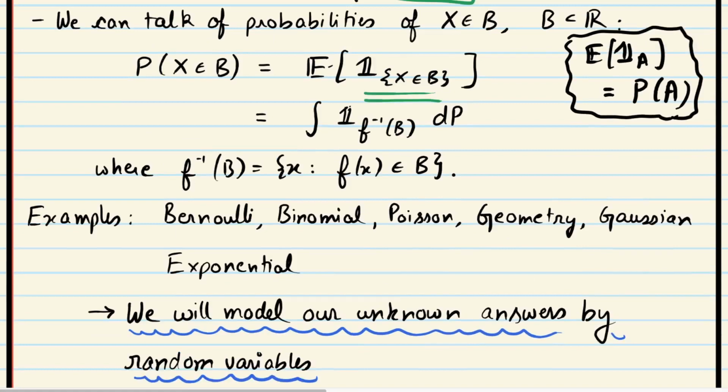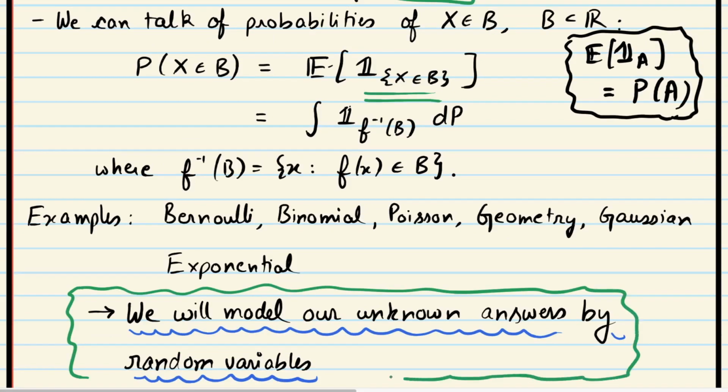So we learned about random variables, we learned about expectation, and then we decided that from here on, we'll model our unknown answers, that guess list, by a random variable. So we'll behave as if that unknown answer that we all want to know is a random variable with a certain distribution. Now, who gave you that distribution? That distribution is a belief that you're putting on that random variable. Alright, so this is our premise from here. So I'll stop with this part and then continue with the next part.